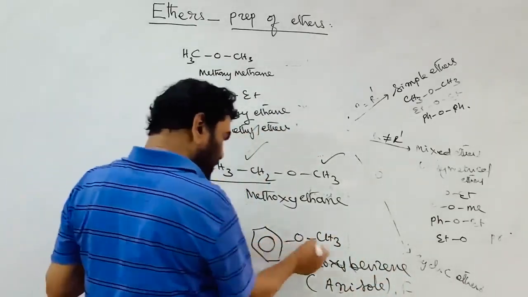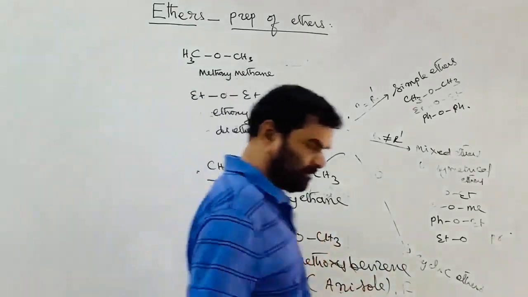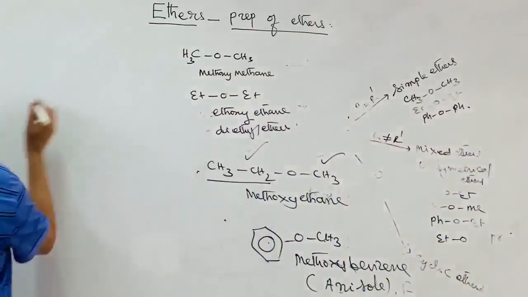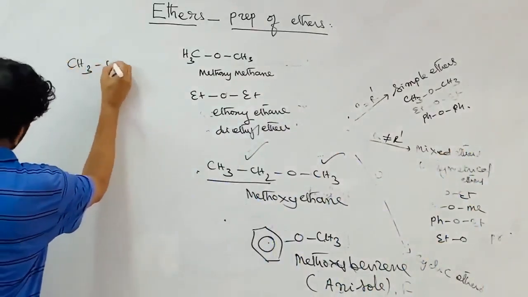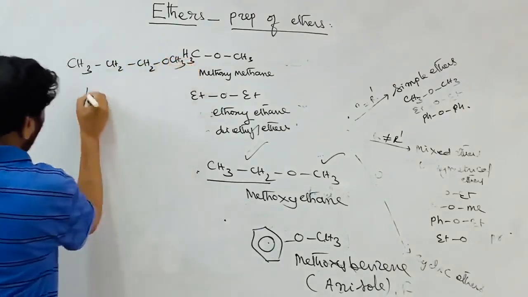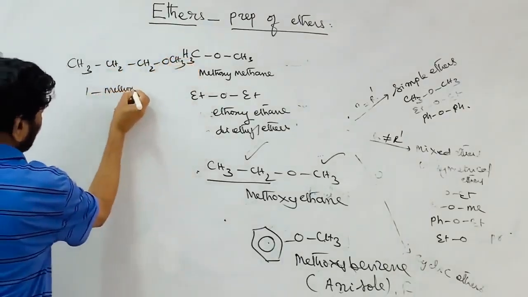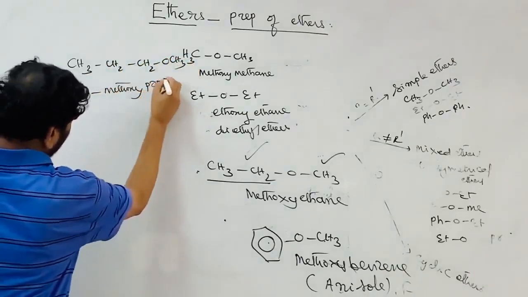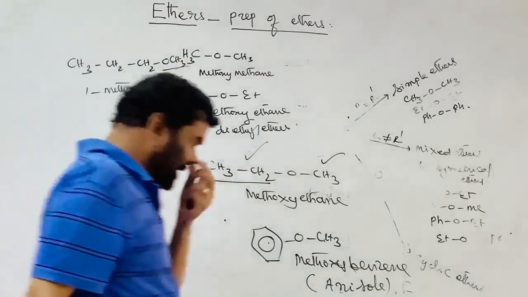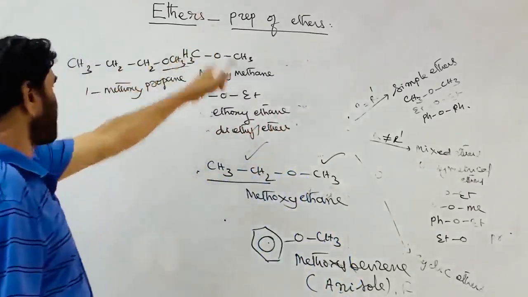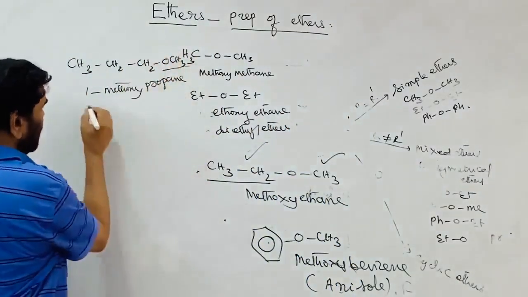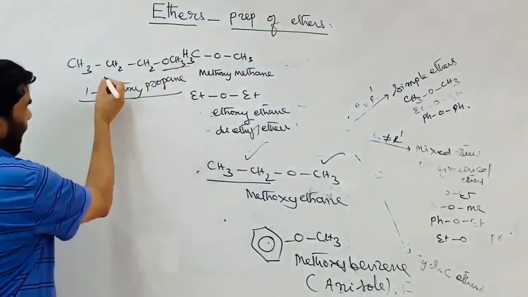And that is methyl phenyl ether, the common name. Similarly, there can be any number of these. This is CH2, that is OCH3, 1-methoxypropane. The methoxy group is treated as a substituent. I told you this is a functional group without prefix, without suffix; only the prefix is used. Methoxypropane.